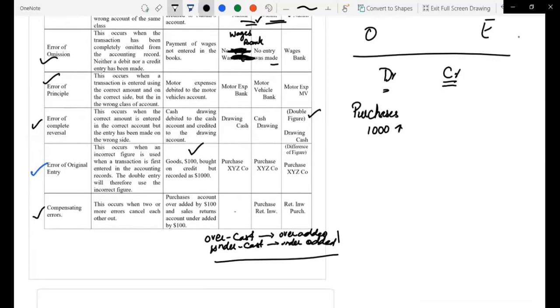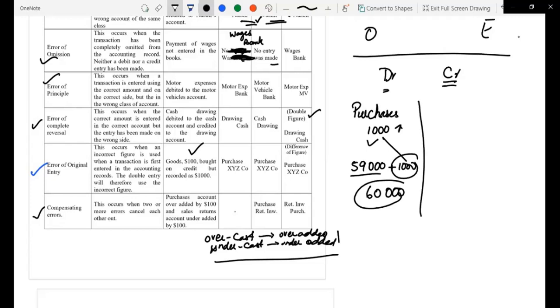Let's say the total purchases was supposed to be 59,000, but we added one more thousand by error, due to which it became 60,000. So by 1000, the purchases had been overcast. It was written on the debit side.